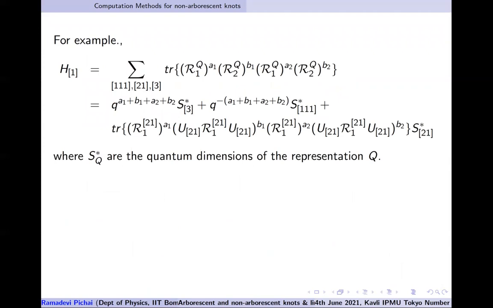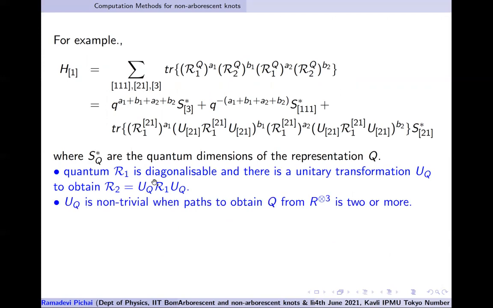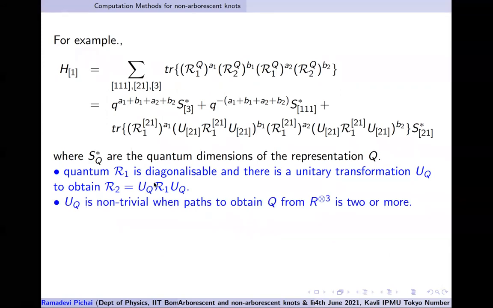So let me just tell you some of the inputs here. These R matrices, braid word, the braiding relations, if you do, this is what led to the duality matrix. If you do a braiding on the first 2 strands, or if you do it on the second and the third strand, those two cannot be simultaneously diagonalizable. That's why you have a unitary matrix or a duality matrix relating those two bases.